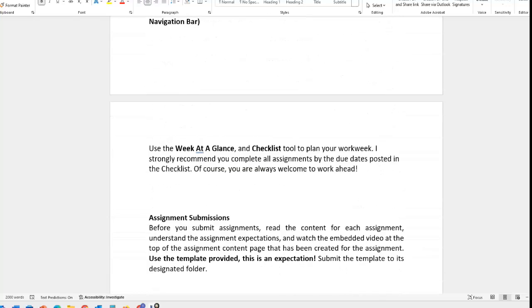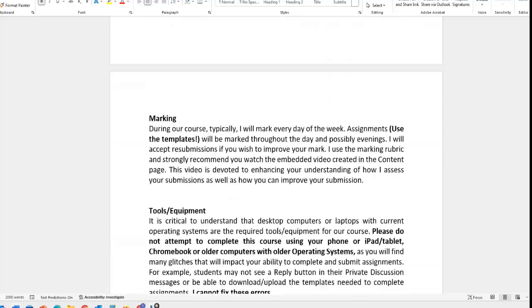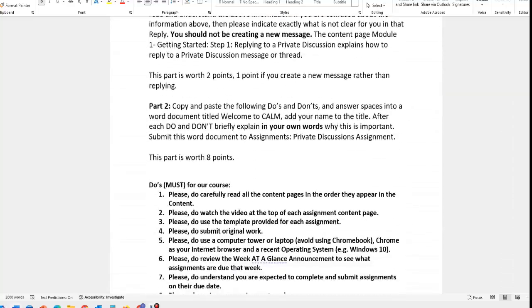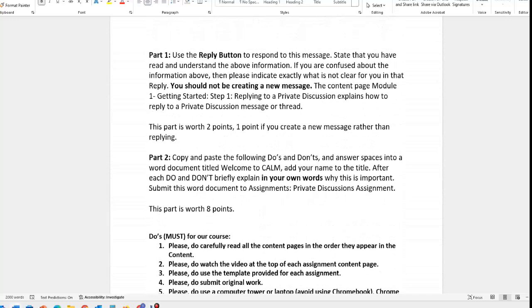And then at the very end of this document, and I'll just quickly whip through, you will find a two-part assignment. The first part is using the reply button. And again, very specific. I'm not saying create a new message. Use the reply button and state that you've read and understand the information that I've created for you in this document.